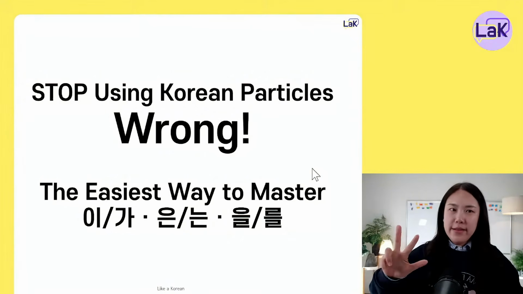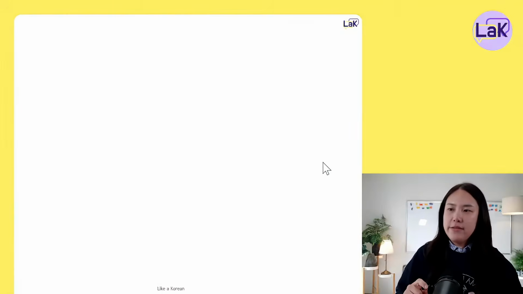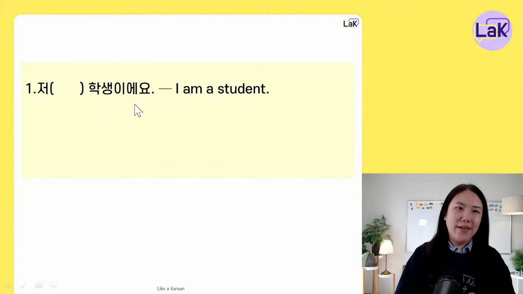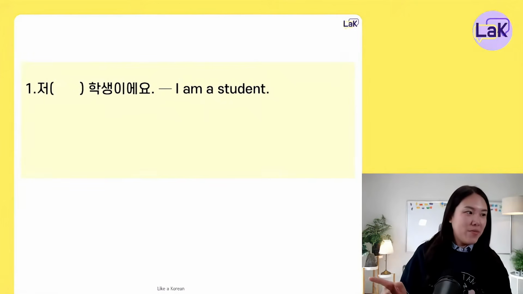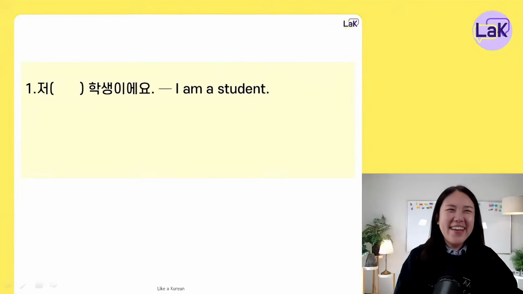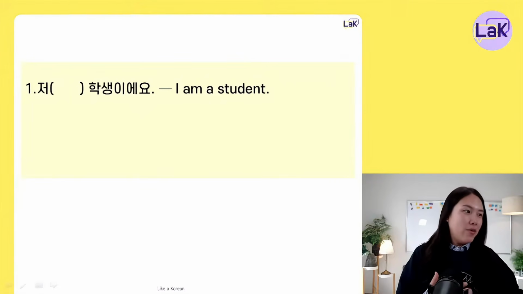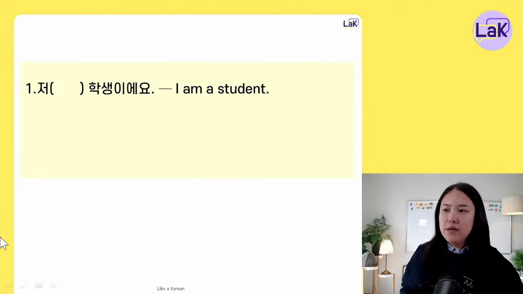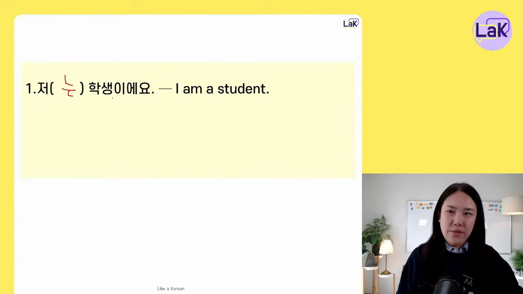I'll show you 3 sentences here. The first sentence, 저 학생이에요. I am a student. Which particle should we put here? Can you answer? What particle do we have to use here? 네, 저 학생이에요. 맞아요, that's right. For the first sentence, we have to use the particle 는, right? We have to use 저는 학생이에요.